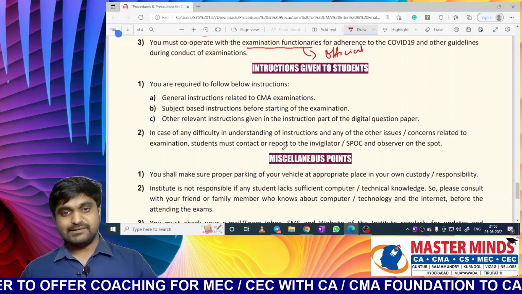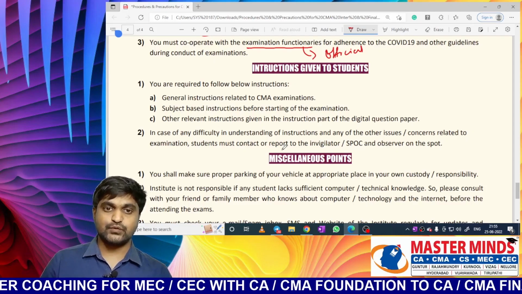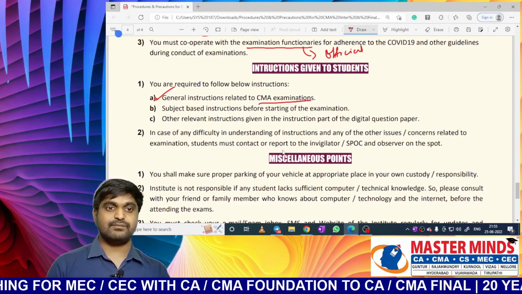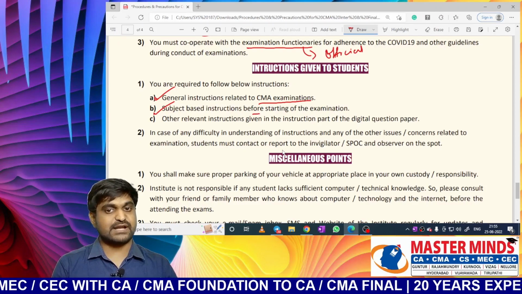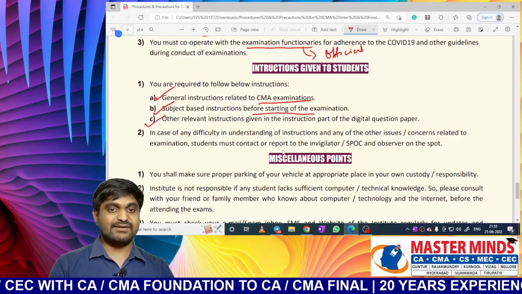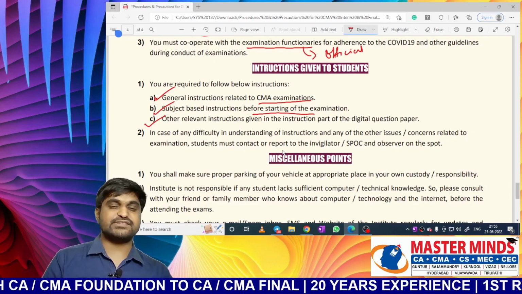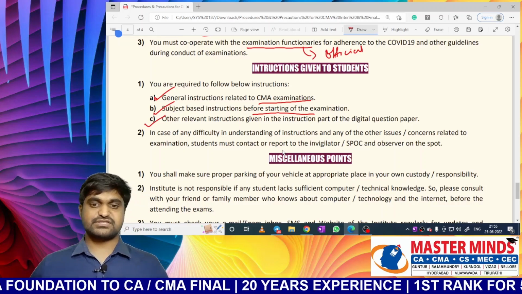Next one. So what about the instructions given to students? Yes, students are required to follow general instructions given by CMA Examinations and subject based instructions which are given at the time of starting your exam, and other relevant instructions. So whatever the instruction may be, you need to follow all such instructions, whether general instructions, subject based instructions or other relevant instructions.